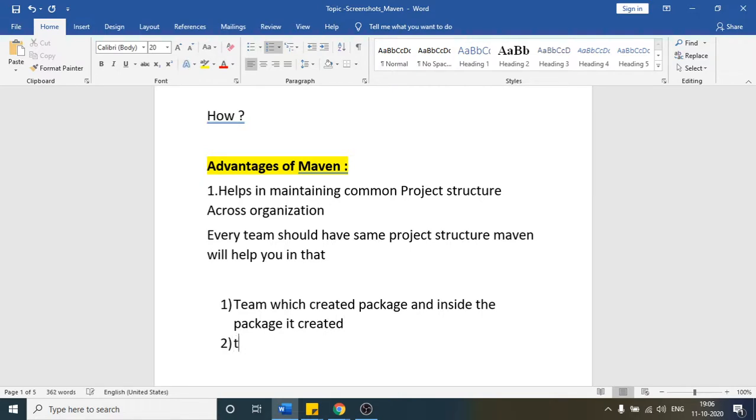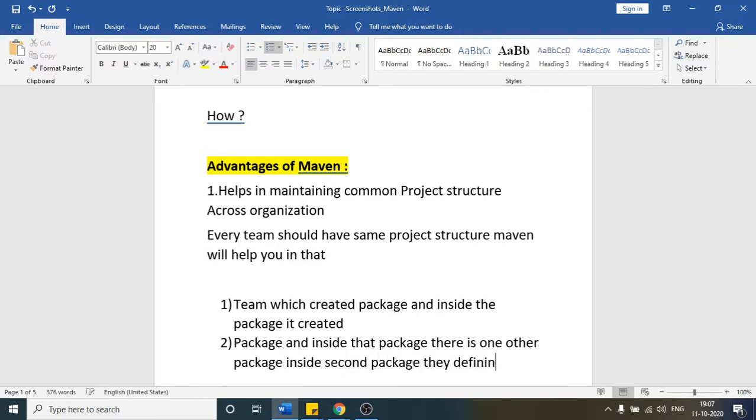And there is another team that will have a package, and inside that package there is one other package, and inside that they are defining their class. It's up to them how they use this. And there is one more package, and inside the second package they're defining the class. So there can be n number of approaches that every team might use.